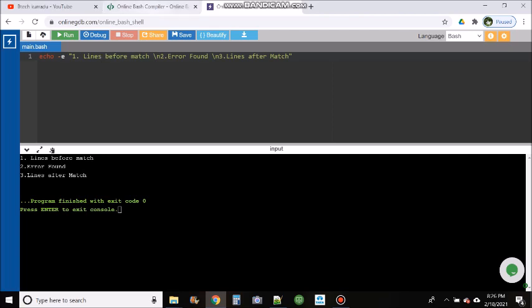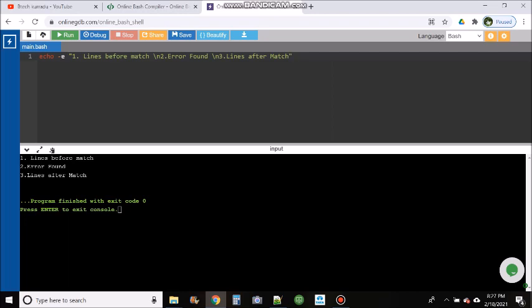This is the online portal I'm currently using, where you can practice basic Unix commands. I have a file with 3 lines. In the second line I have this error message, and the third line is the line after the match. I want to print the data after this error found message. If you simply use the grep command, it will not give you the lines before or after the match. So we have options in grep. You'll have to know these options to handle this scenario.